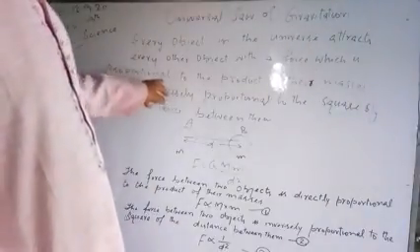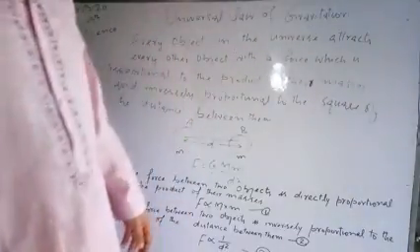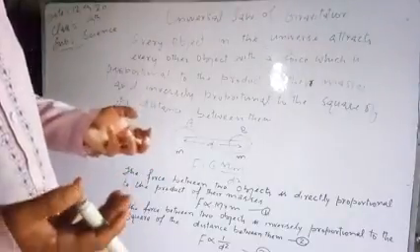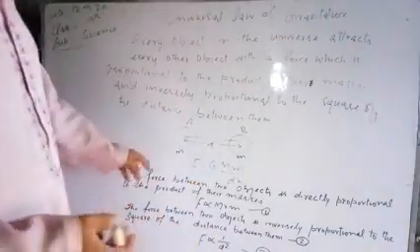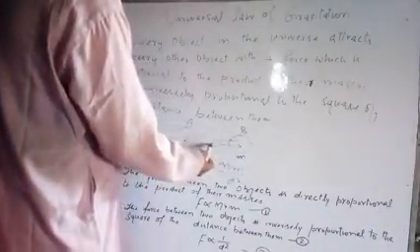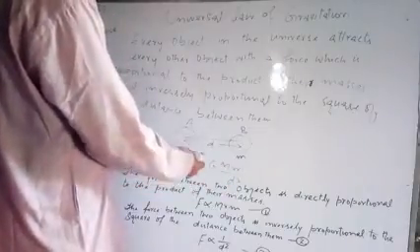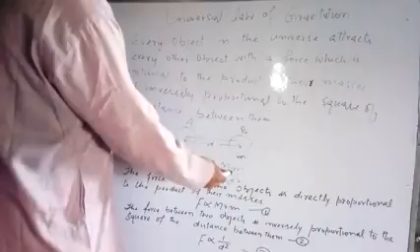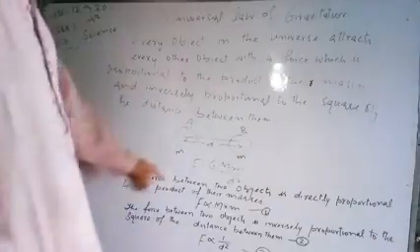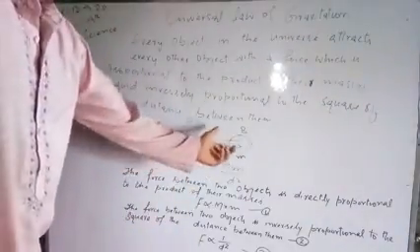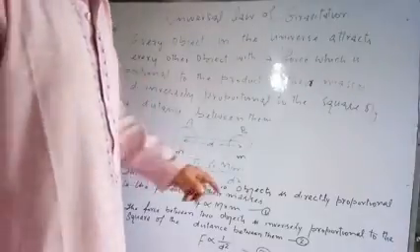A force which is proportional to the product of their masses, and inversely proportional to the square of the distance between them. From here to here the distance is d. This is inversely proportional, I have written here, and directly proportional to M into m. So this force is directly proportional to the product of masses and inversely proportional to the square of the distance between them. The force between the two objects is directly proportional.